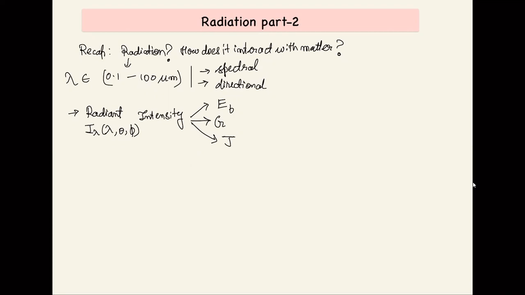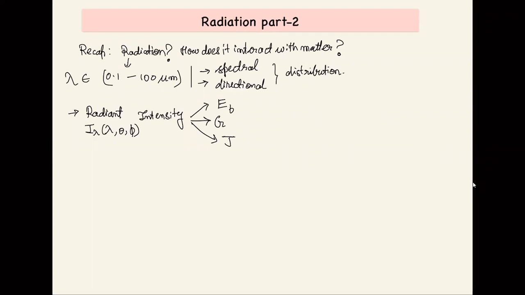Then we asked how this radiation varies. Can a body uniformly emit radiation in all directions? At what wavelength will it emit? Will it emit at a single wavelength? Then we found that there are two sorts of distributions, spectral and directional or spatial, observed in a real body that is emitting radiation.